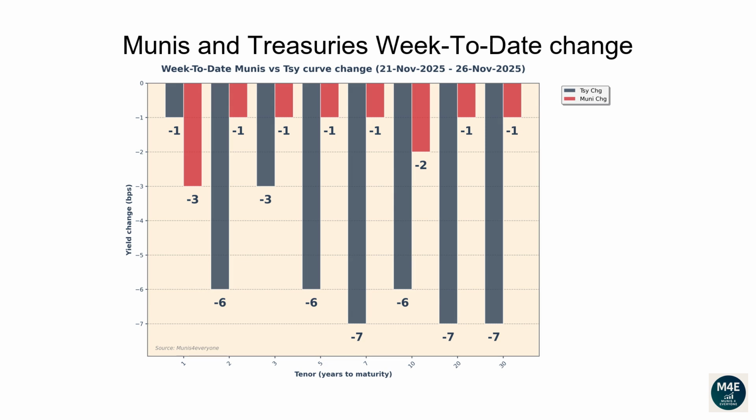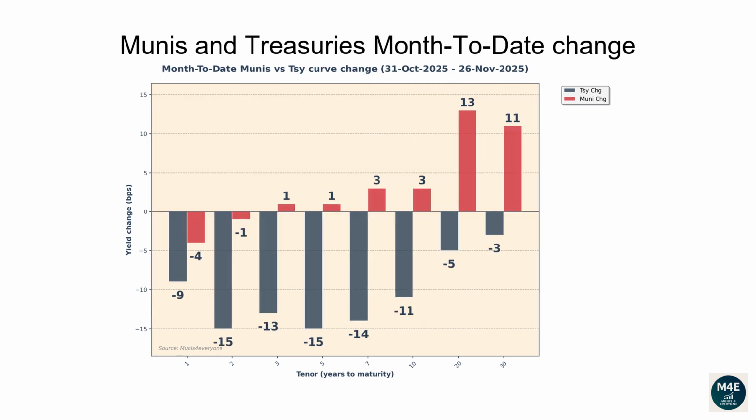This graph is similar to the previous one, but instead of showing how interest rates have moved versus the prior day, they show how much they have changed since the end of the previous week. The current bar plot shows how munis and treasuries have changed since last Friday. This graph shows how much interest rates have changed since the end of the previous month. The current bar plot shows how munis and treasuries have changed since the end of October.